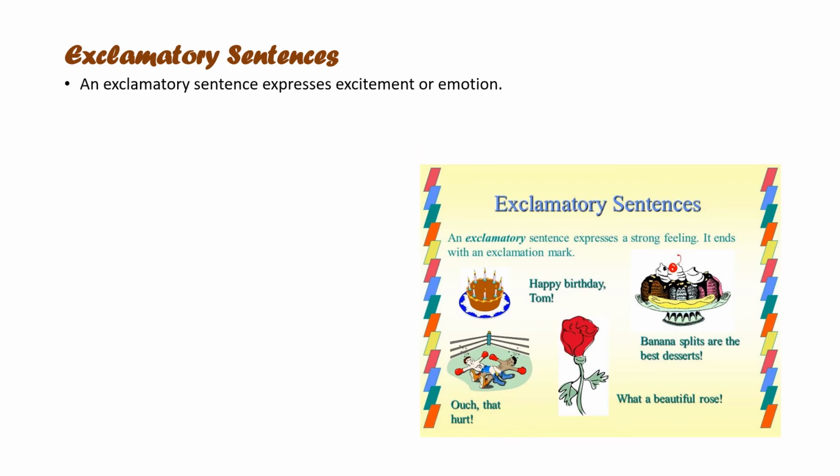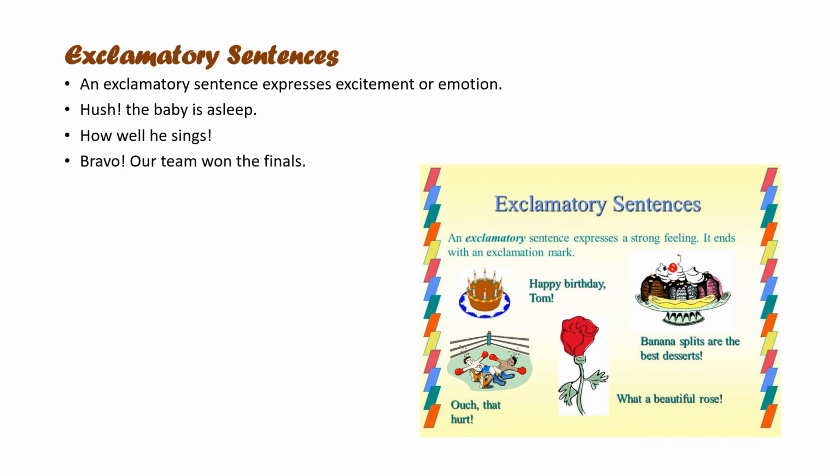So now let us learn about exclamatory sentences. An exclamatory sentence expresses a strong feeling, excitement, or emotion. You can see in the example, Hush, the baby is asleep. How well he sings. Bravo, our team won the finals. Here you must have noticed the difference in the sentences. In two of the sentences, the exclamation mark is used after the exclamation word, whereas in the second sentence, How well he sings, the exclamation mark is used at the end of the sentence.